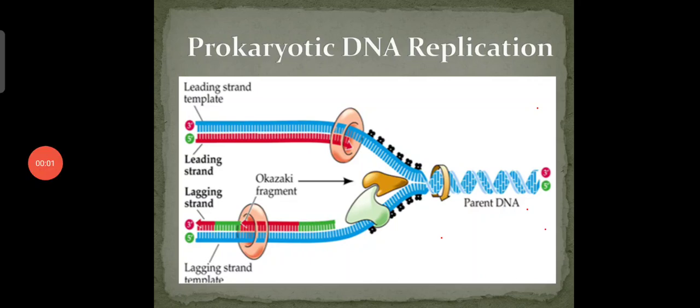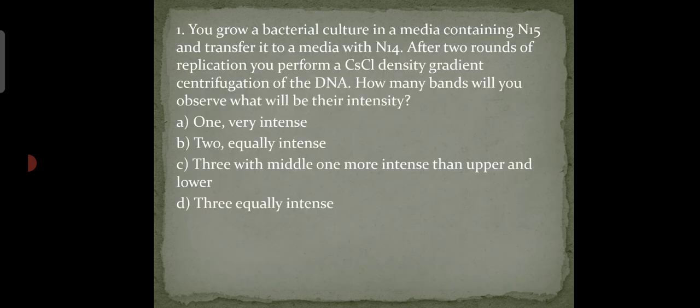About MCQs on prokaryotic DNA replication. So, our first question is, you grow a bacterial culture in a media containing N15 and transfer it to a media with N14. After 2 rounds of replication, you perform a CsCl density gradient centrifugation of the DNA. How many bands will you observe, and what will be their density intensity?